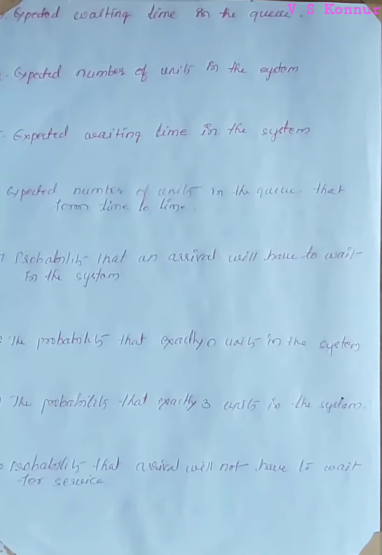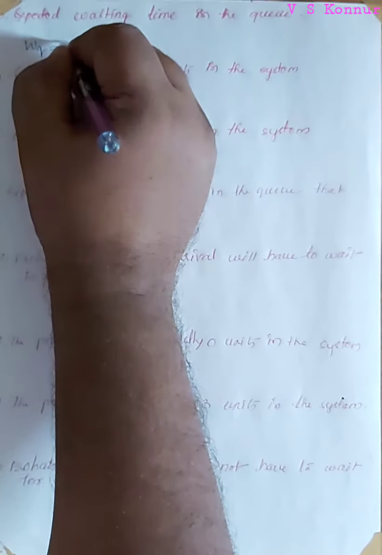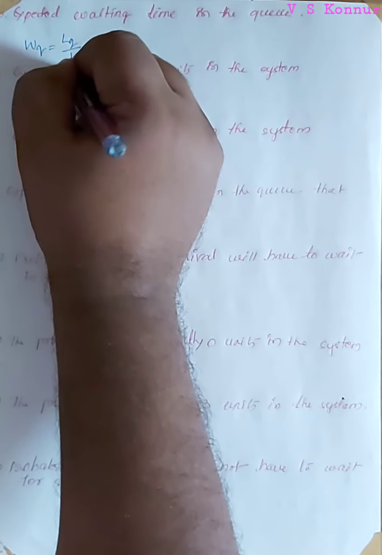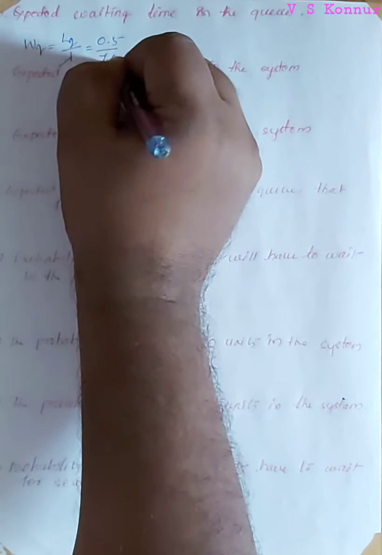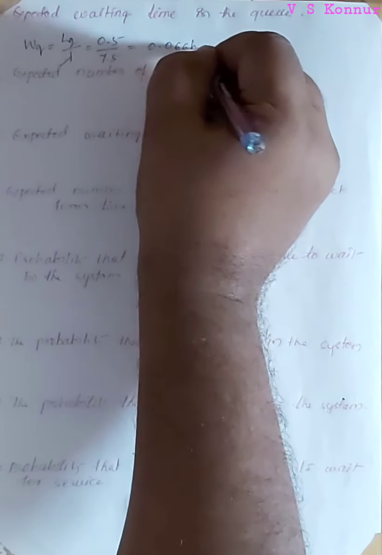Next one is the expected waiting time in the queue. It is given by WQ. WQ is equal to LQ divided by lambda. LQ is already calculated in the last step, 0.5, divided by 7.5, which is lambda. So that is equal to 0.066 hours.